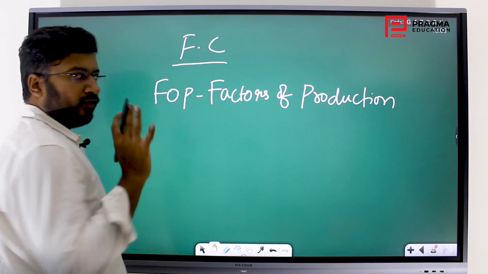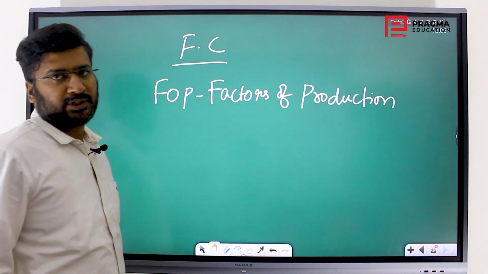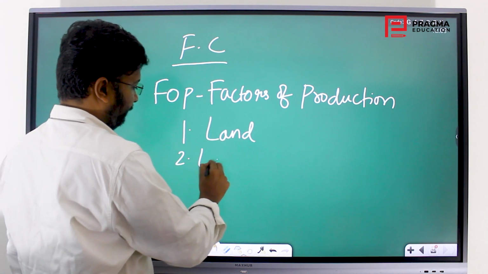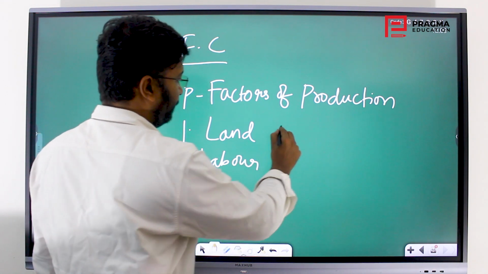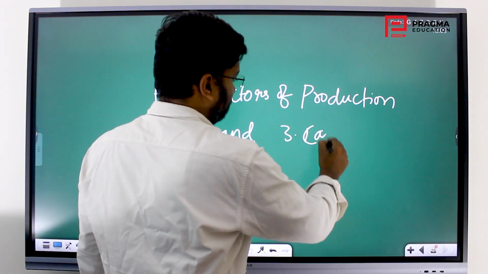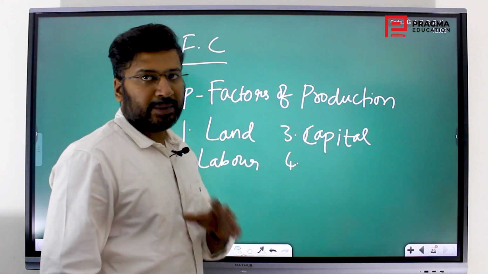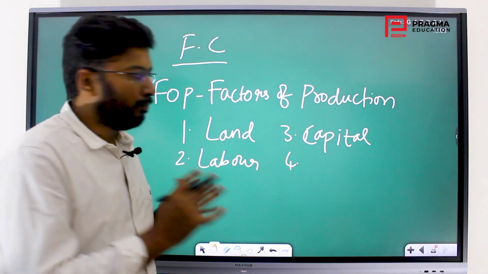What are the 4 factors of production? There are 4 factors of production. They are land, labor, capital, that is money. Capital means finance or money.